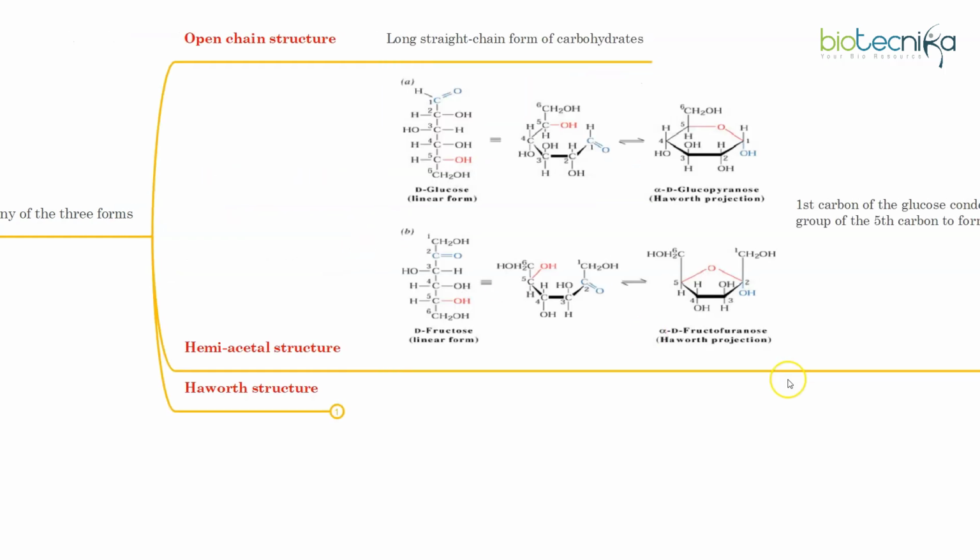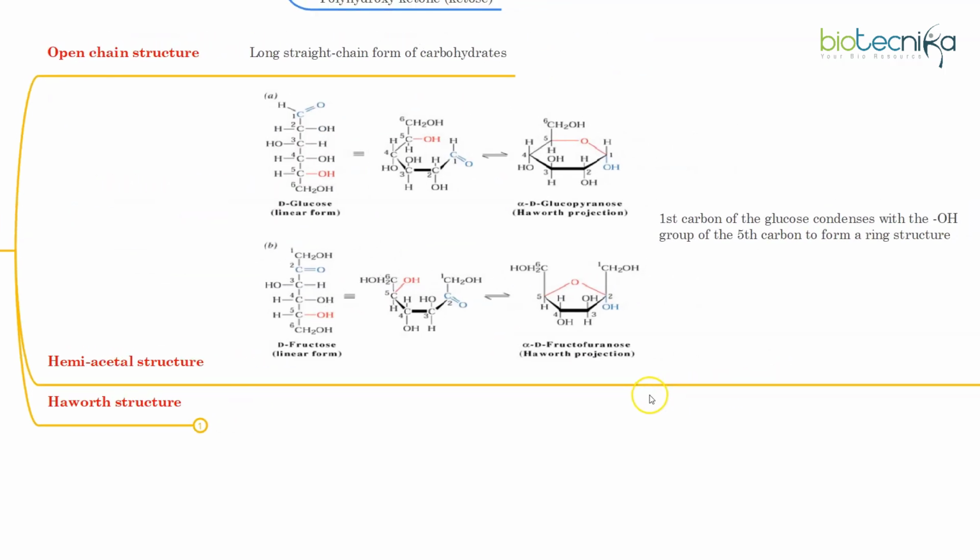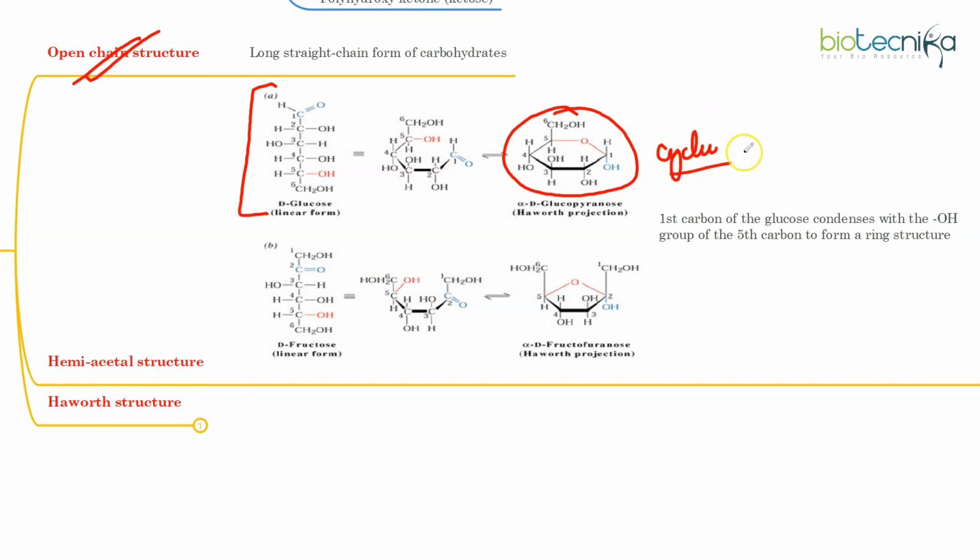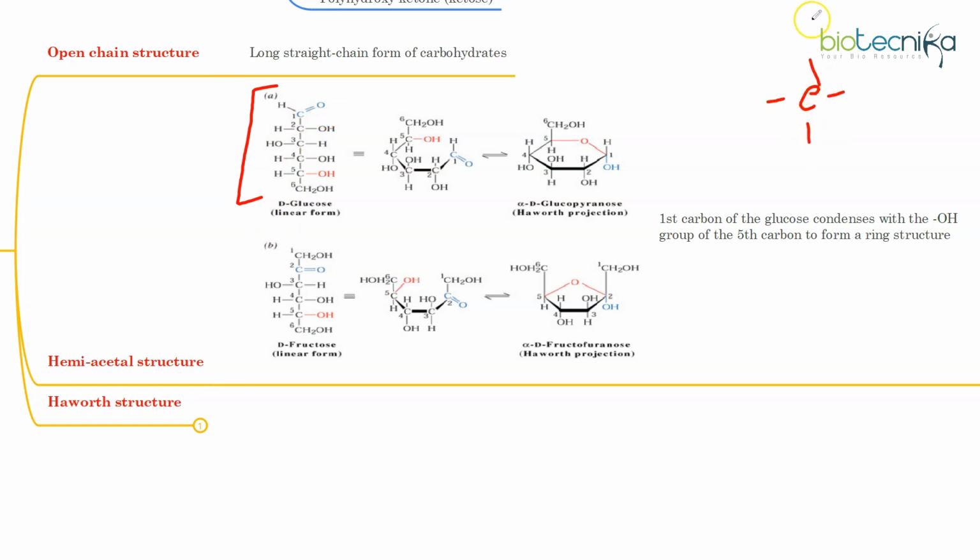Then you have the formation of hemiacetal. Let's have a look at how this hemiacetal is formed. This is the linear form, which is the open chain structure, but the sugars will generally tend to be present in the cyclic form. So here, first of all, this entire molecule will have some chiral carbons. What do you refer to as a chiral carbon? A chiral carbon is one which has all 4 groups attached to it being different functional groups.